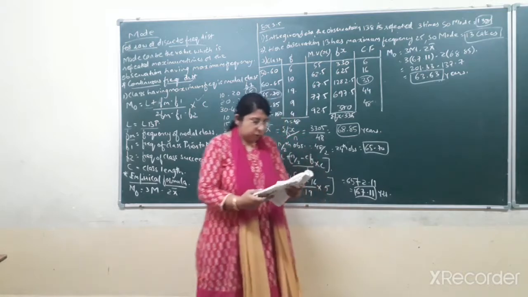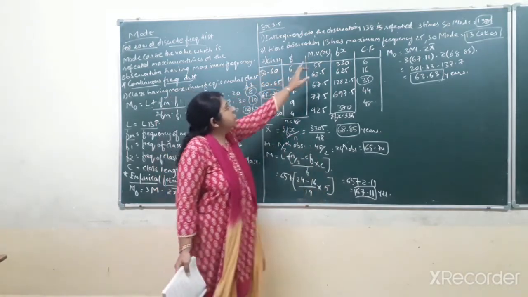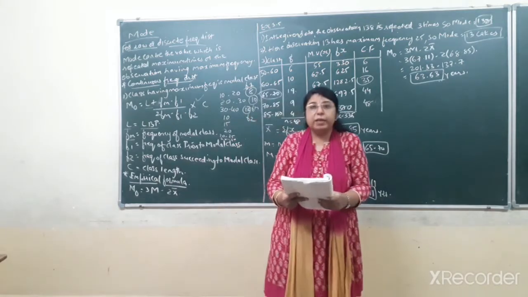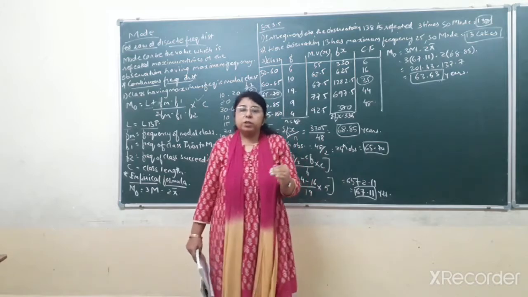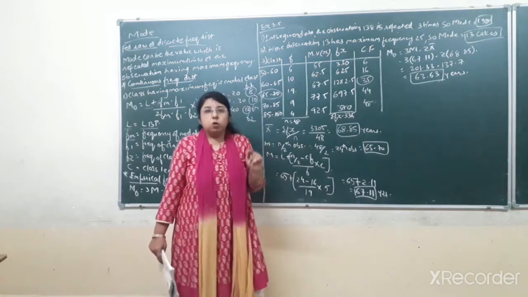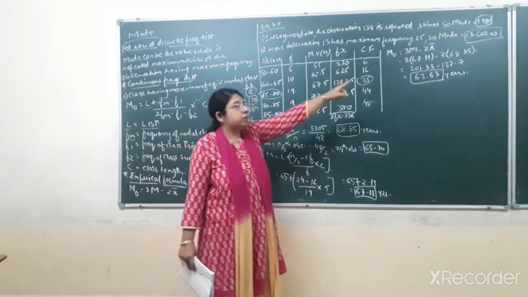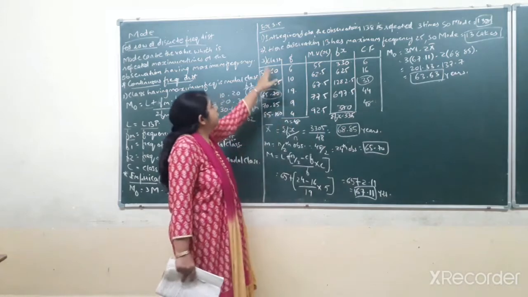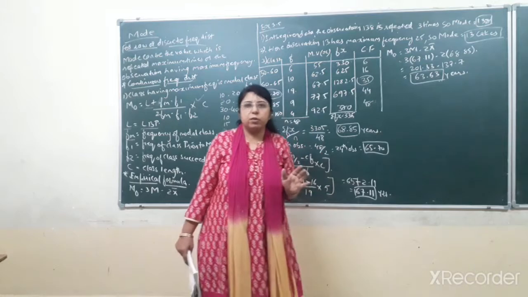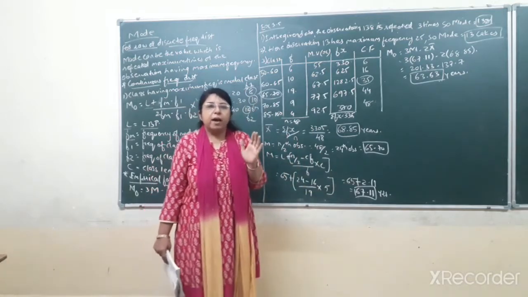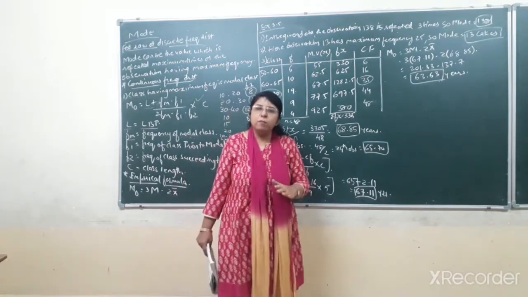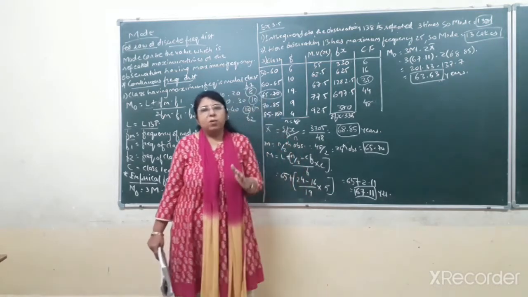So here you can see from the data that observation 30 has the maximum frequency. Now which is the maximum frequency in the given data? That is 25. So the observation 30 has the maximum frequency, that is 25. So the value of mode would be 30 cakes. Again repeating, in this type of sum also you don't have to do any calculation in case of raw data or discrete frequency distribution. Only the value which is repeated the maximum number of times, or the observation that has the maximum frequency, will be considered as the value of mode.